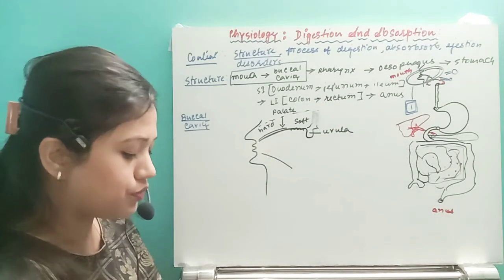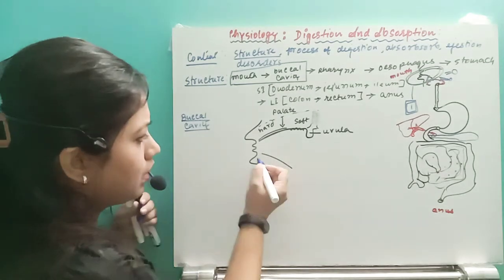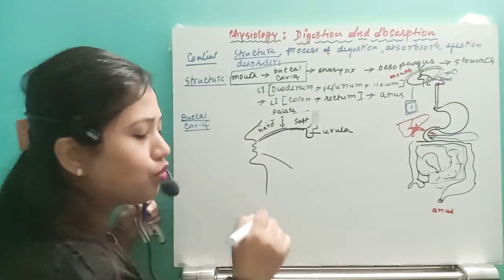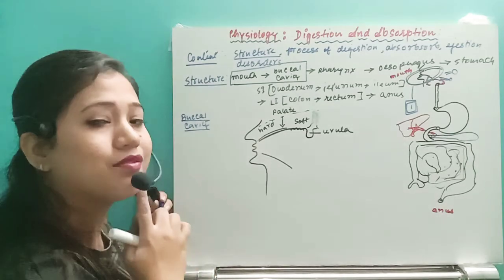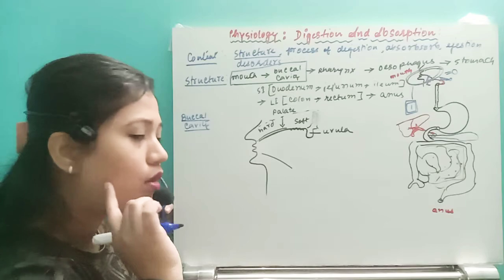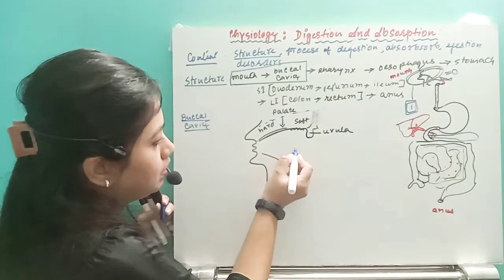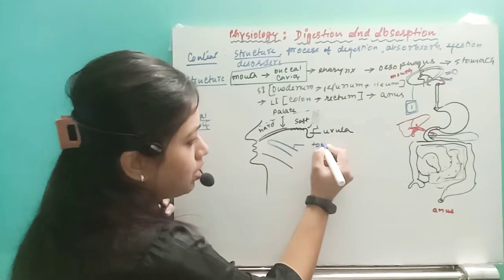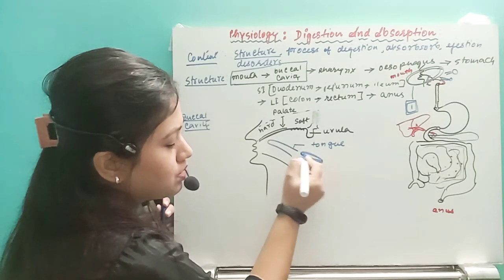Then after that, if you see here, these are the two lips, which also have bones. Above we have the maxilla, and below we have the mandible. Maxilla and mandible form our two jaws. Okay, and on the jaws we have the teeth. Now here you can see the tongue is present. So this is the tongue. The tongue is attached to a bone. So this is the bone present.